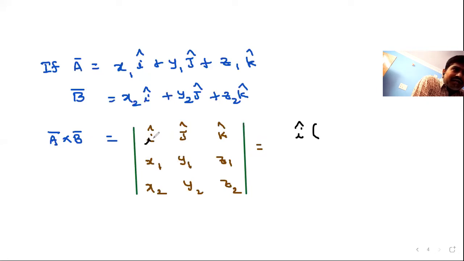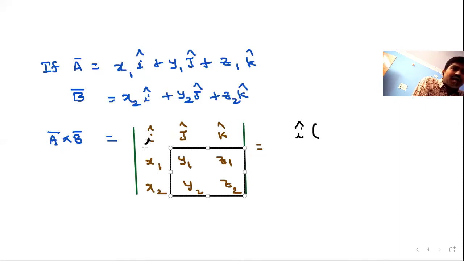The row and column related to i cap, you just leave. And what are the remaining factors? These 4 only: j cap and k cap terms. So these are the factors that remain here.